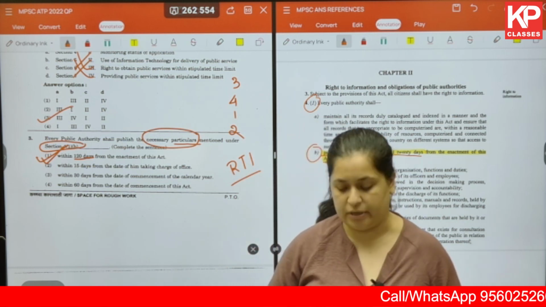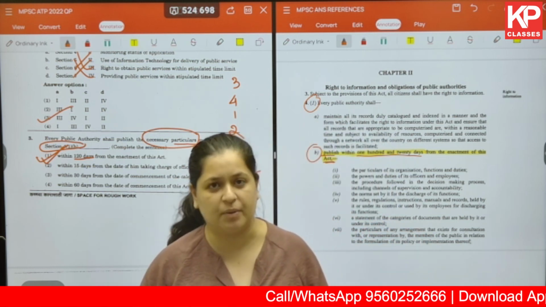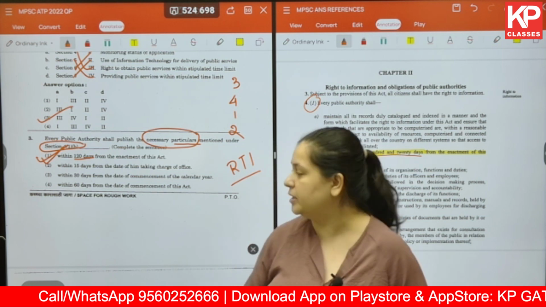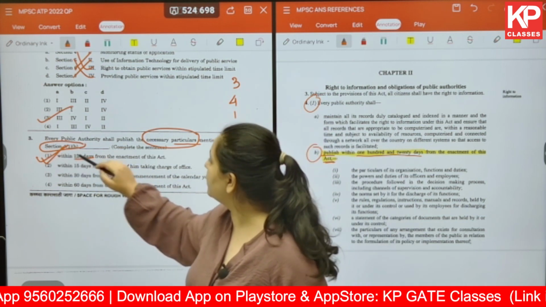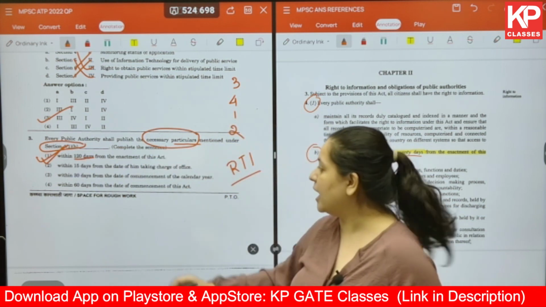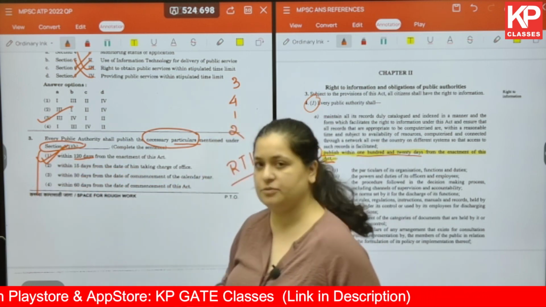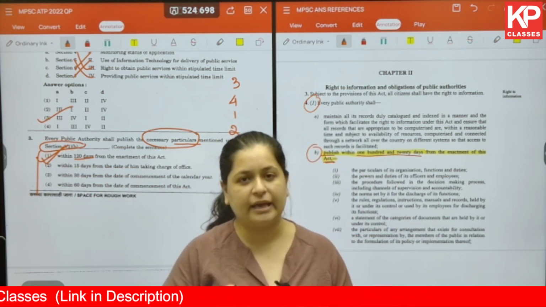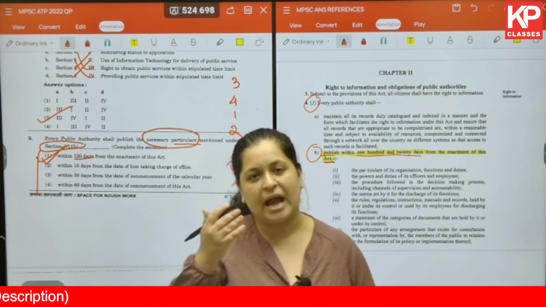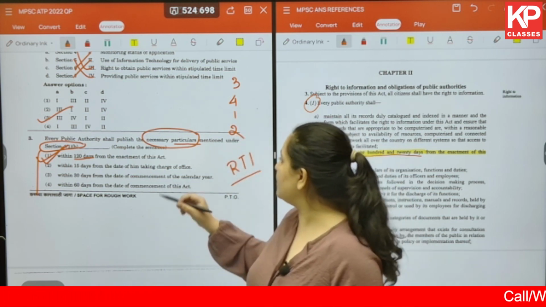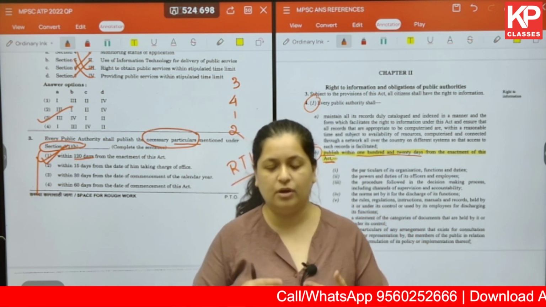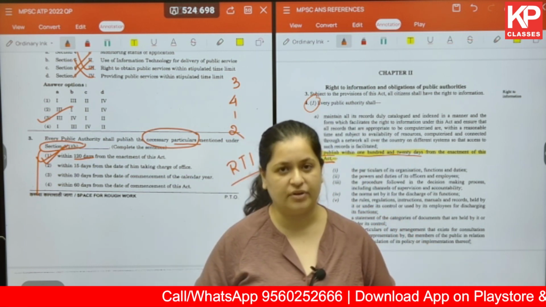Whenever you solve any question paper, previous year question paper or any mock test, it is very important that you always look at the question properly and you always look at the options properly. And in your studies, you should make it a point to take out all the keywords from that and study more upon them. For example, here, if we are talking about some necessary particulars, you should always have a look at what all particulars we are talking about.